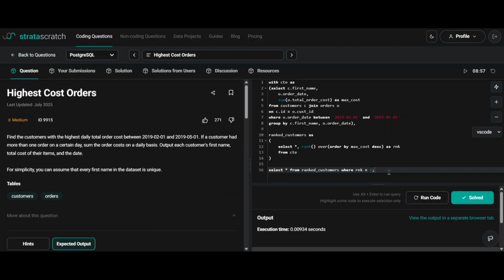So this is a nice example to understand how to implement CTEs and how to use rank functions.